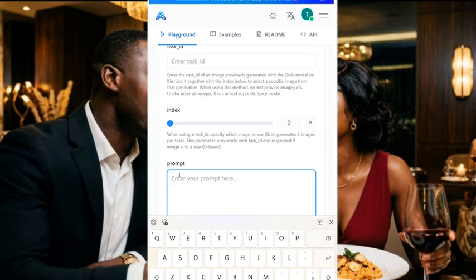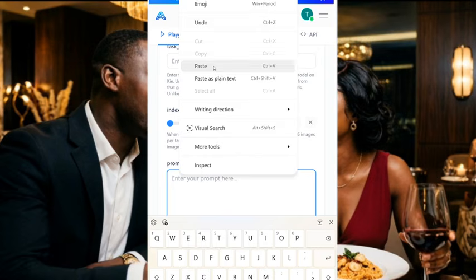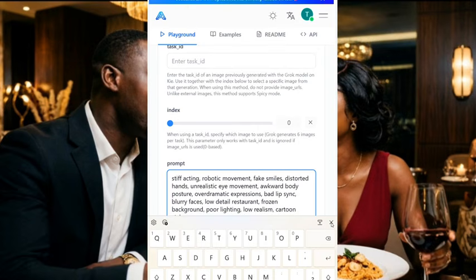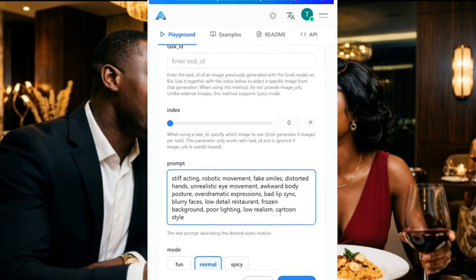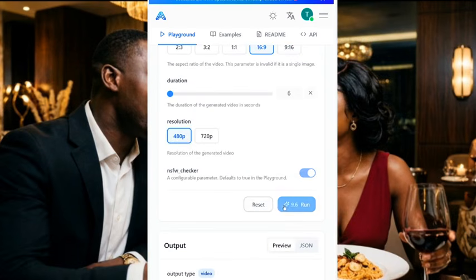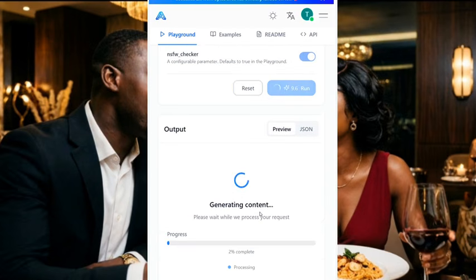So after removing all the prompts, I'm going to paste the new prompt. After pasting the new prompt, I'll go back and click on generate again. And when I click on generate, it will start generating the second scene, as you can see. So you can generate videos with it.